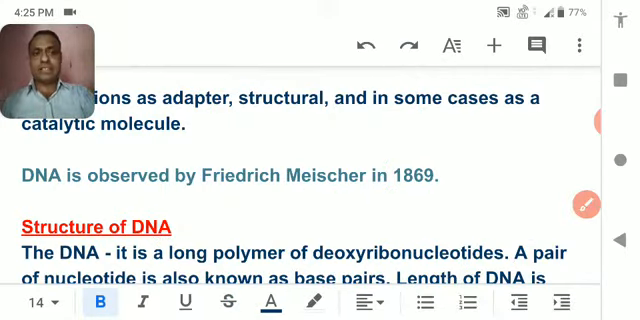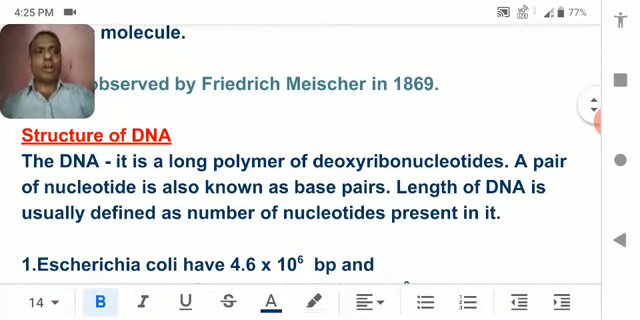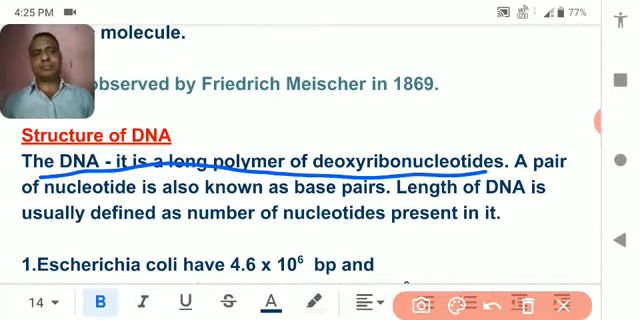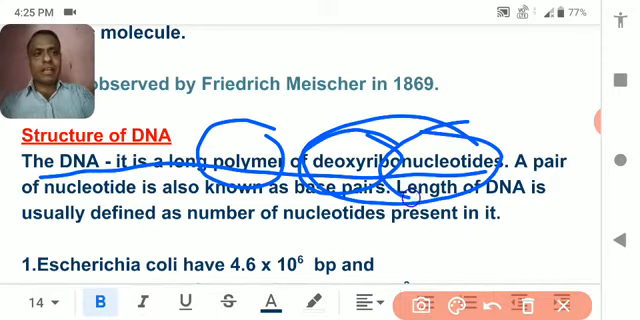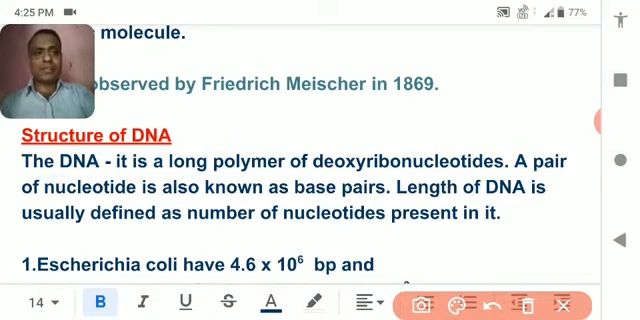Just study that. DNA is a polymer of deoxyribose nucleotides. Polymer means many molecules of deoxyribose nucleotide. So what is a deoxyribose nucleotide? Deoxyribose means a ribose sugar that does not contain one oxygen, and along with that there is a nucleotide. As I told you, there will be a pentose sugar.